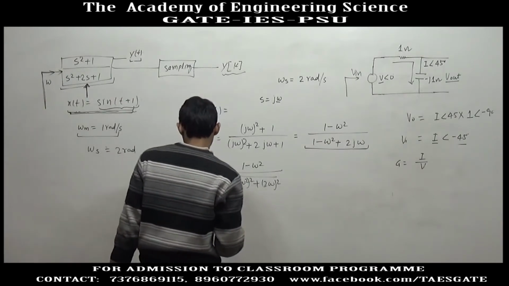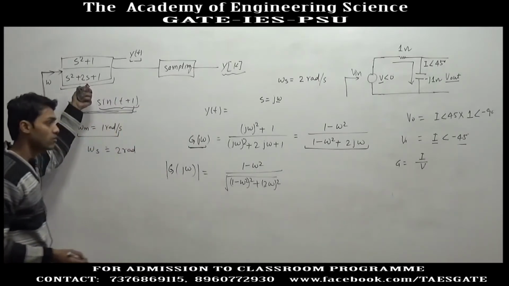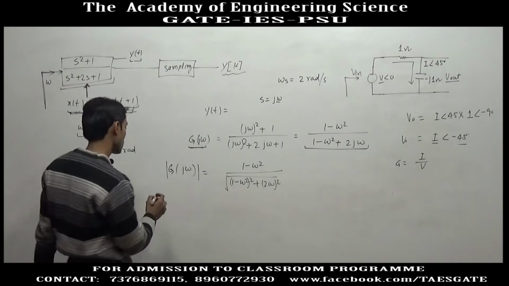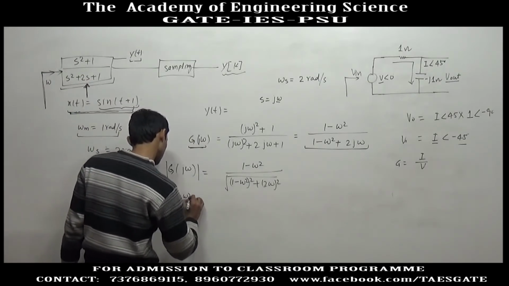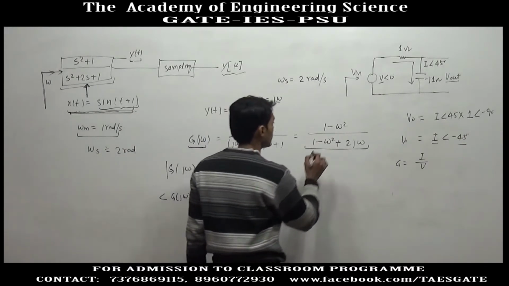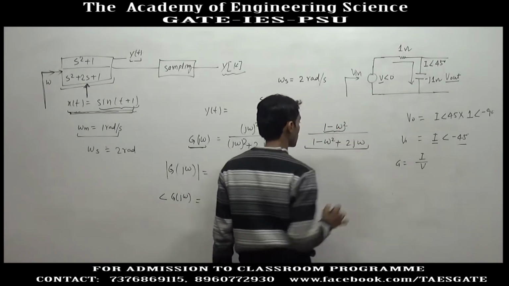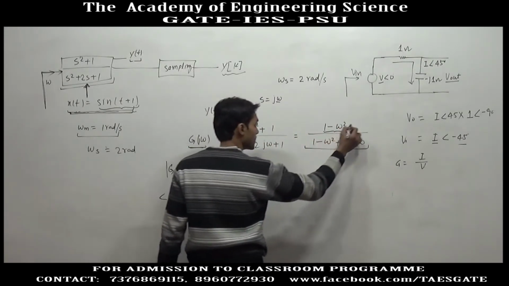Now, if you want to calculate how much phase difference this system will provide from input to output, you calculate the phase of G(j omega). The numerator is not going to provide any phase, there is no complex quantity there, so the angle is 0.